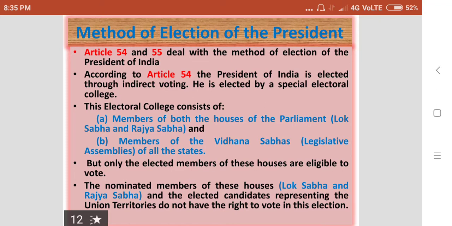The union territories come under the direct control of the president. The president looks after the administration of the union territories through a person appointed by the president, the governor general. So the elected candidates of the areas which come under the direct control of the president are denied the voting right.